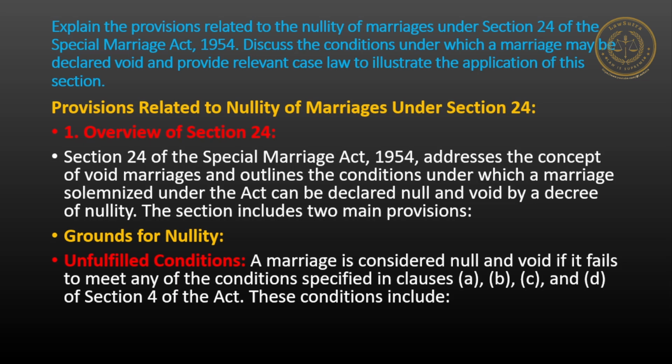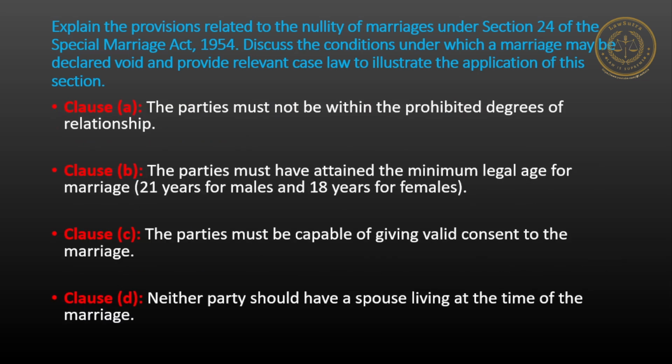These conditions include: first, the parties must not be within the prohibited degrees of relationship. Next, the parties must have attained the minimum legal age for marriage, 21 years for males and 18 years for females. Next, the parties must be capable of giving valid consent to the marriage. Next, neither party should have a spouse living at the time of the marriage.